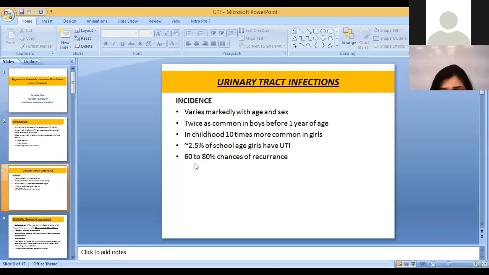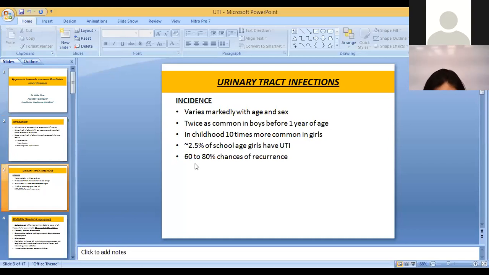So we will talk about the incidence. It varies markedly with the age and the gender of the baby. It is twice as common in boys before 1 year of age, and in childhood 10 times more common in girls. So if you see a boy less than 1 year of age, and especially when circumcision is not done, there is 2 times more chance for the boys to get the urinary tract infection.